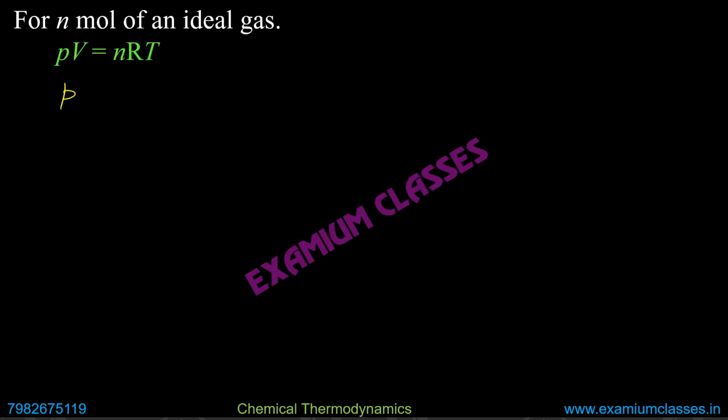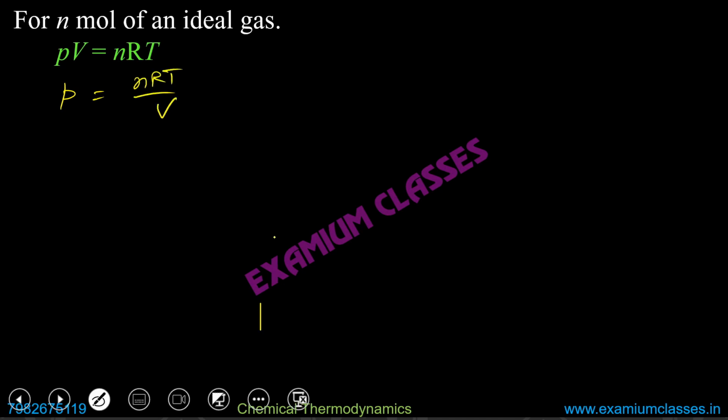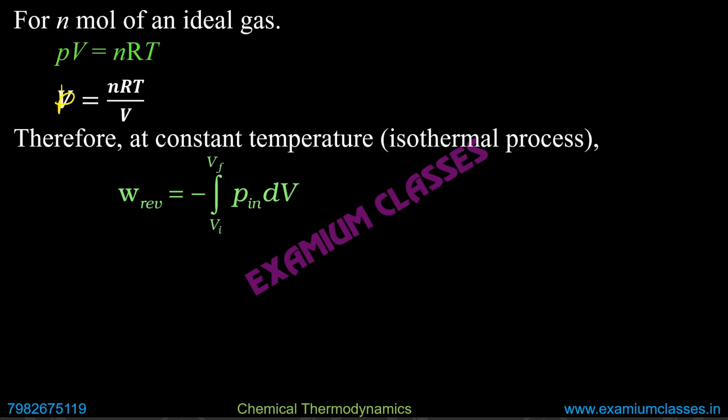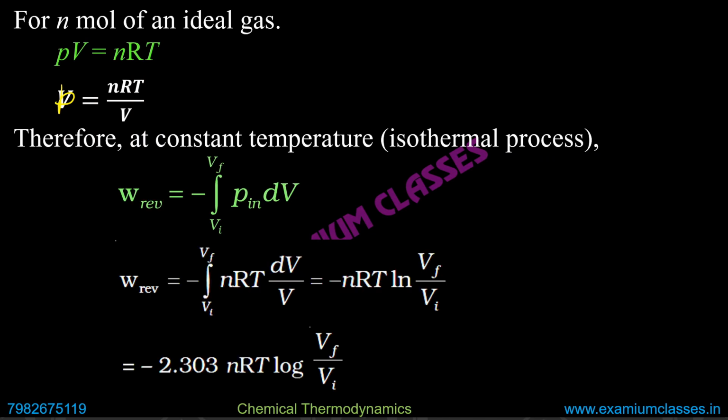So pressure is equal to nRT by V. If we substitute it into this equation, we will get this value. If you have not done integration, you will not be able to understand how we have done it, but you have to remember this formula, that W reversible will be equal to minus 2.303 nRT log V final divided by V initial.